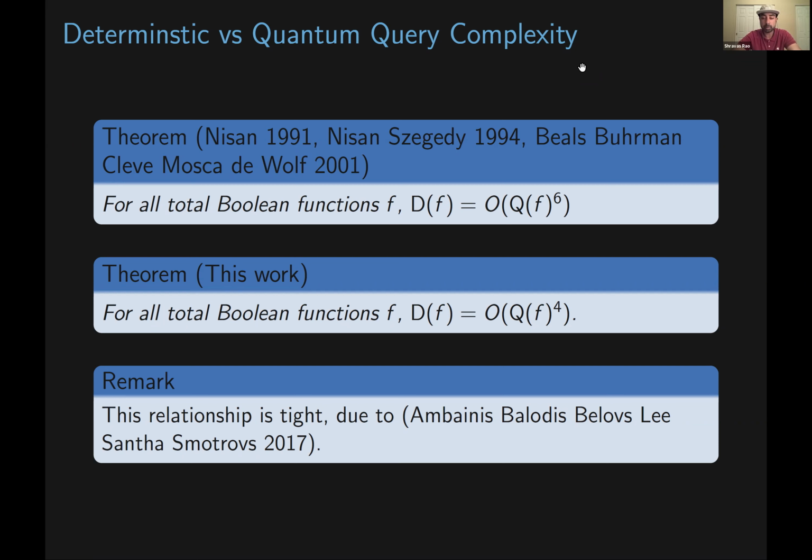And this relationship is tight. There's an example due to Ambainis, Balodis, Belovs, Lee, Santha, and Smotrovs where the deterministic query complexity is the quantum query complexity to the 4th. So in particular, this relationship cannot be improved upon.